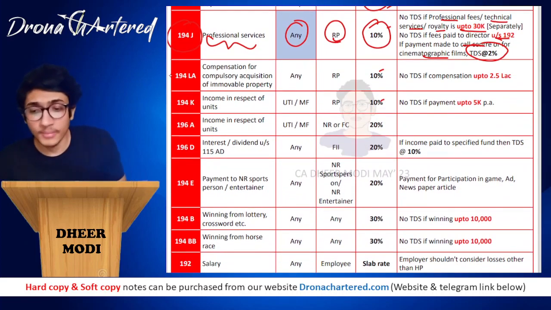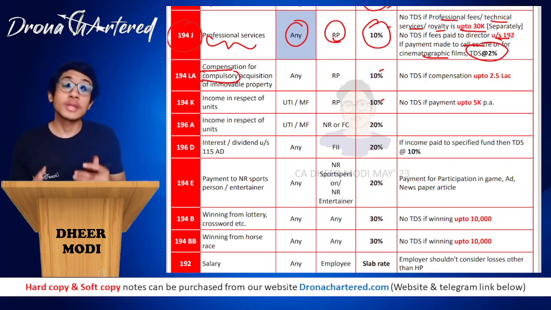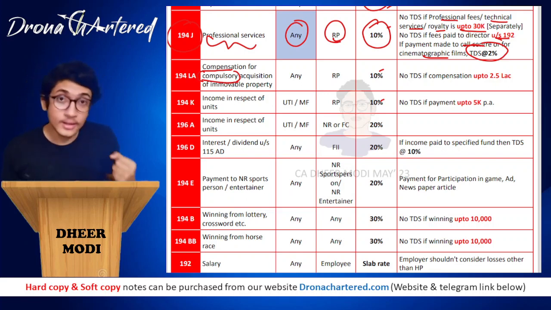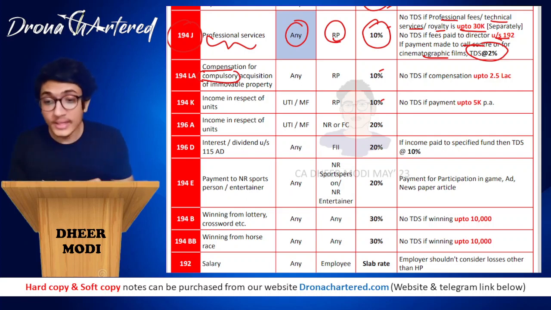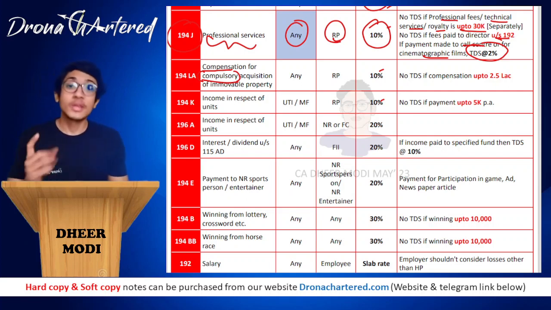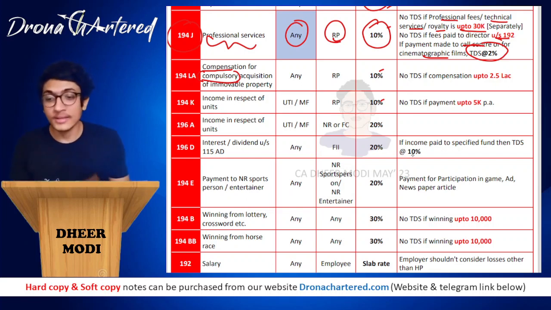So coming to our next section, that is section 194LA. 194LA talks about compensation for compulsory acquisition of immovable property. Remember, the word over here is compulsory acquisition. You are compulsorily taking. So therefore the section's name is LA, means La De. Section 194LA says La De apni property. It is forcefully taking. So compulsory acquisition. Therefore section is 194LA, that is property La De.